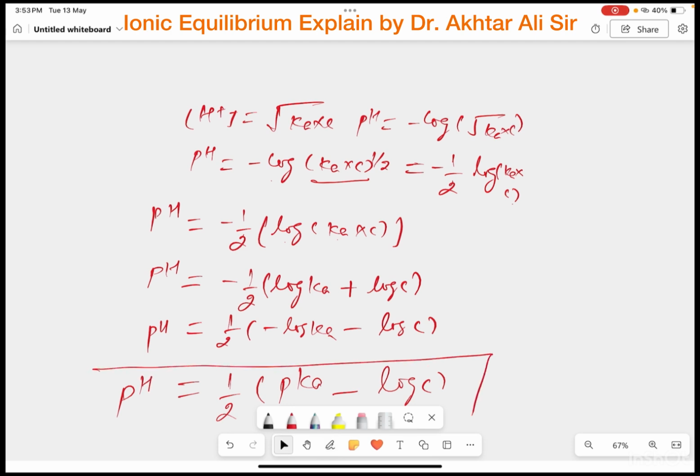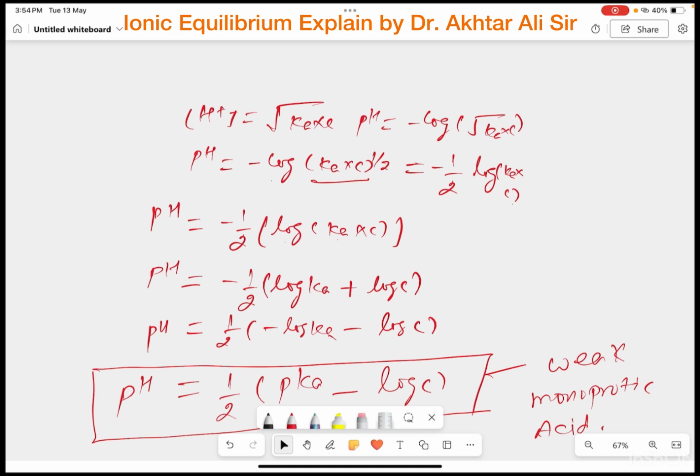This formula will be applicable strictly on the weak monoprotic acid. If the acid is like HCl and the H ion concentration is given and you find the pH, this formula is not applicable.